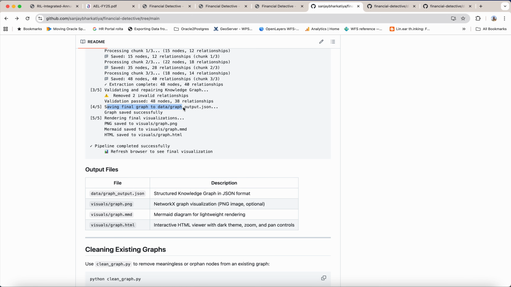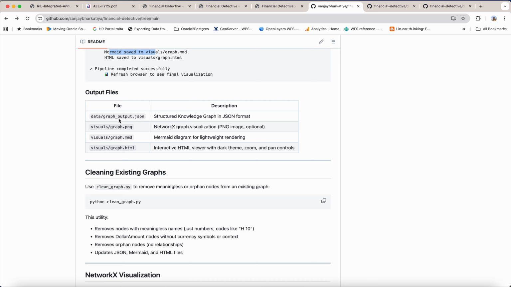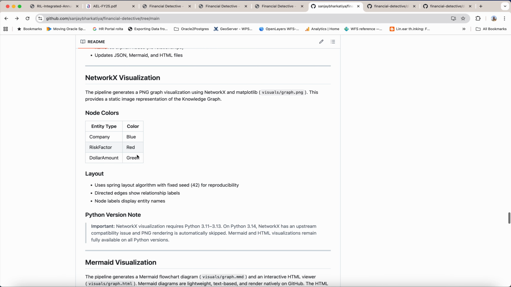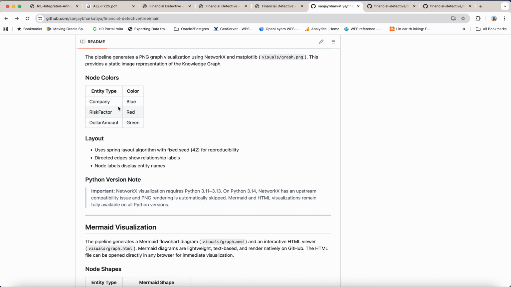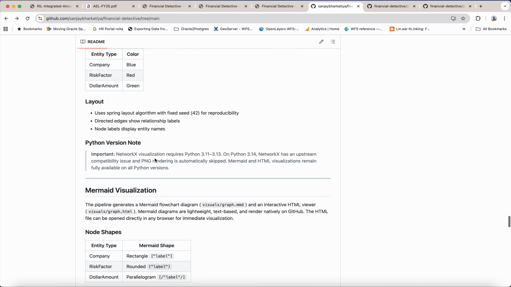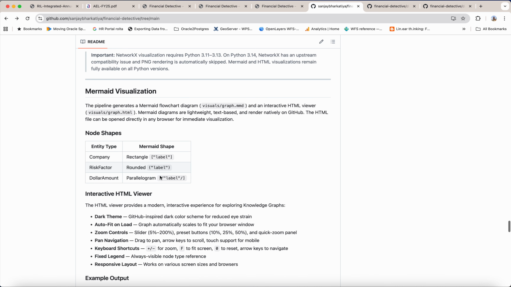This is the way, and then finally it will save your JSON file and create your PNG, Mermaid, or HTML output. Output will be in JSON form, the graph data output to JSON as per the requirement. Visuals are in graph PNG, MMD, and HTML files. For NetworkX visualization, Python 3.1 to 3.13 is required. With 3.14, NetworkX has an upstream compatibility issue, and PNG rendering is automatically skipped. So Mermaid and HTML visualization remain fully available on all Python versions.